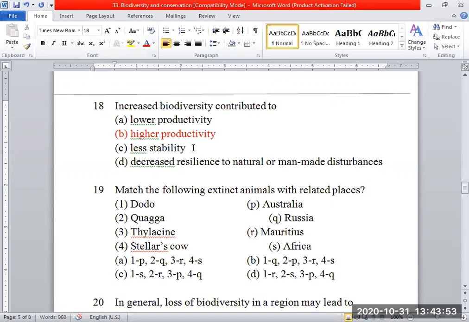Less stability. You correct this. Means if what is present, that will be the correct answer. That's what I am asking. They said less stability. No. High stability, yeah, high stability. And that is there more where the biodiversity is high, same again at the tropics we are talking. Decreased resilience to natural or man-made disturbances. You should put here increased resilience to natural or man-made disturbances. Increased. Yeah. So our answer is B, higher productivity.